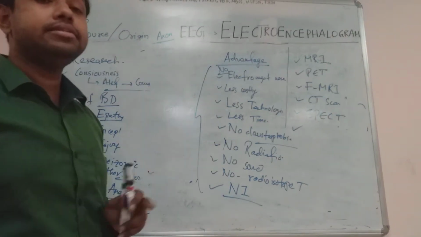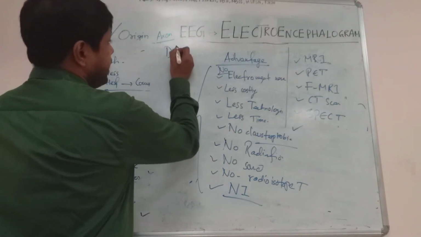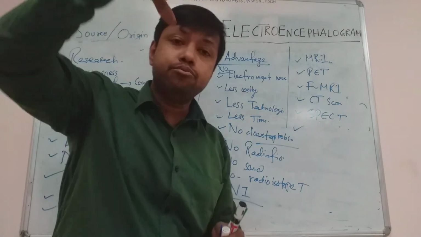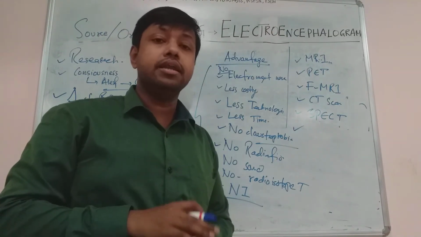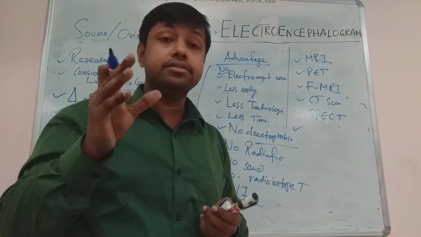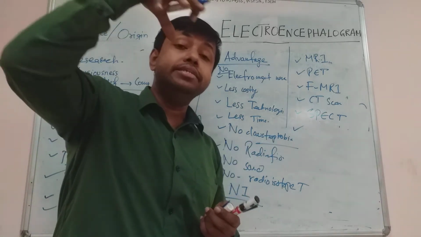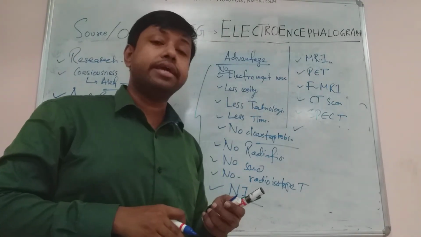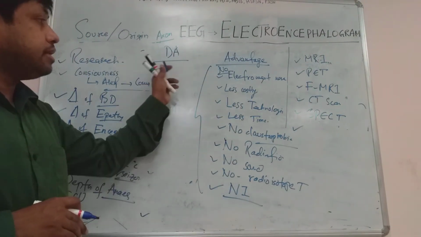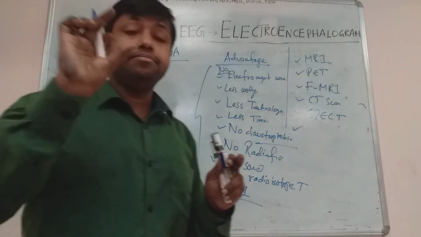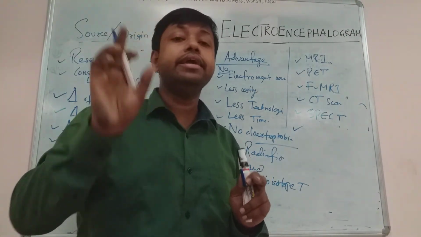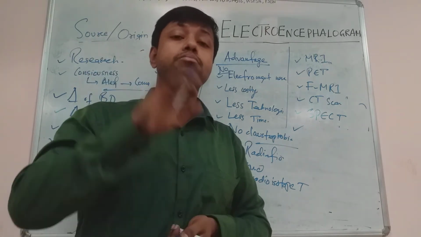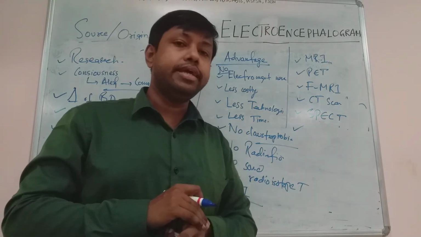So what are the disadvantages? The disadvantage is that it cannot diagnose a lesion which lies very deep to the cortical substance. Can you understand? It cannot diagnose tumors or space-occupying lesions very deep in the brain tissues or the cortical neurons. At the same time it cannot locate the area very accurately. It cannot give the volume of the lesion. So it has some disadvantages.